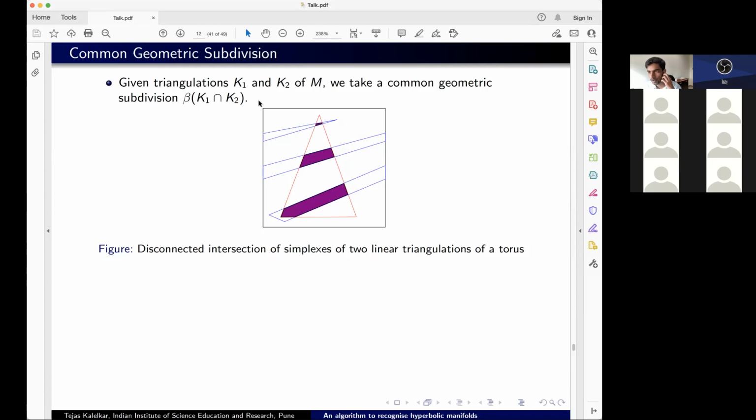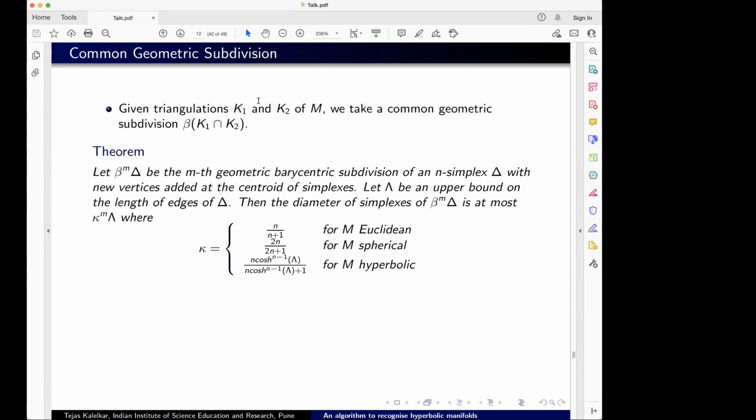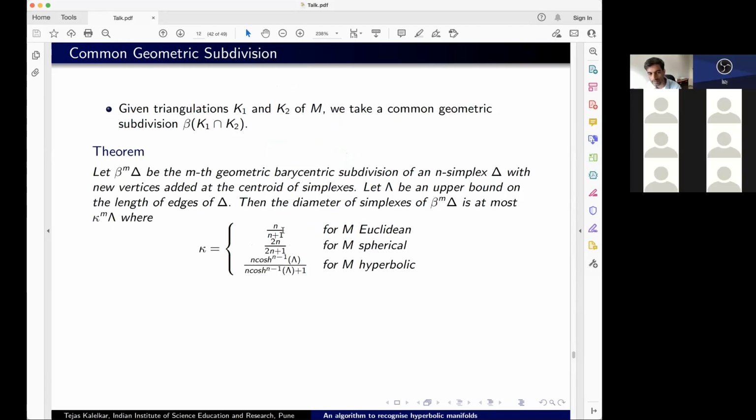Now this does not happen on a plane, and the reason is because any two convex sets on a plane intersect in a convex set, right? And fortunately for manifolds, there is a small enough ball which is always convex. So all I need to do is start out with my simplexes. I take sufficiently many barycentric subdivisions. This is just a scaling factor. So for Euclidean triangulations, this is the scaling factor. All of these are numbers less than 1. So basically this kappa is a scaling factor.